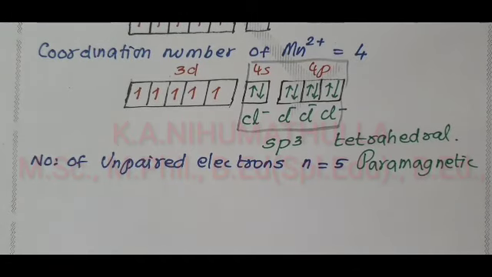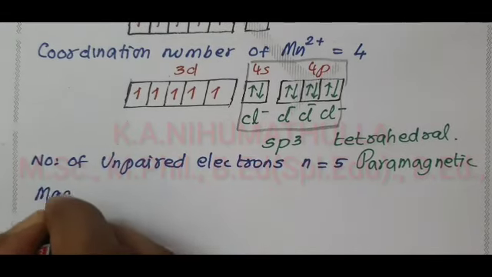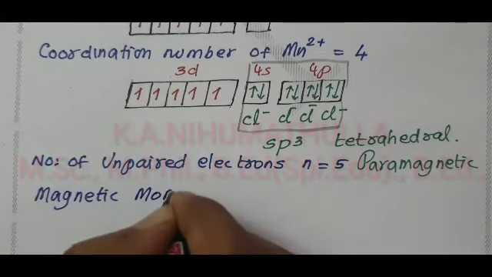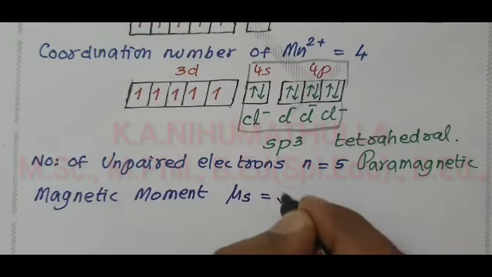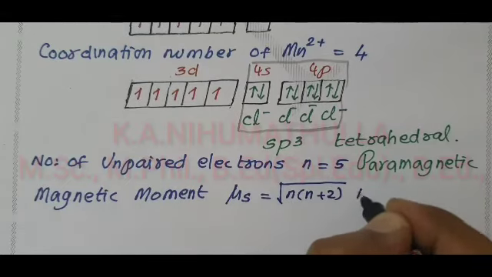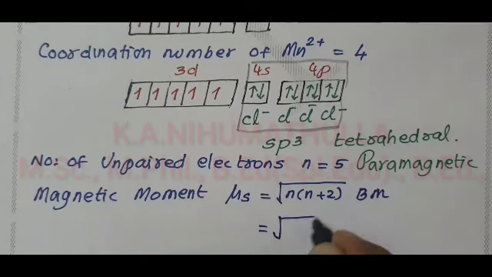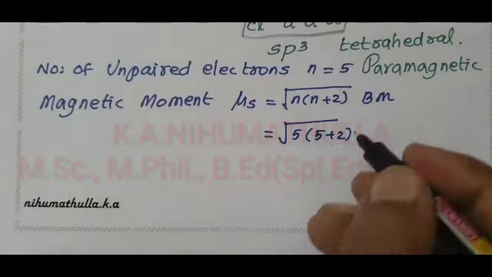Therefore, we can calculate the spin only magnetic moment. Mu s equals root of n into n plus 2 Bohr magneton, where the number of unpaired electrons is 5. 5 into 5 plus 2; 5 plus 2 equals 7; 7 into 5 is 35.